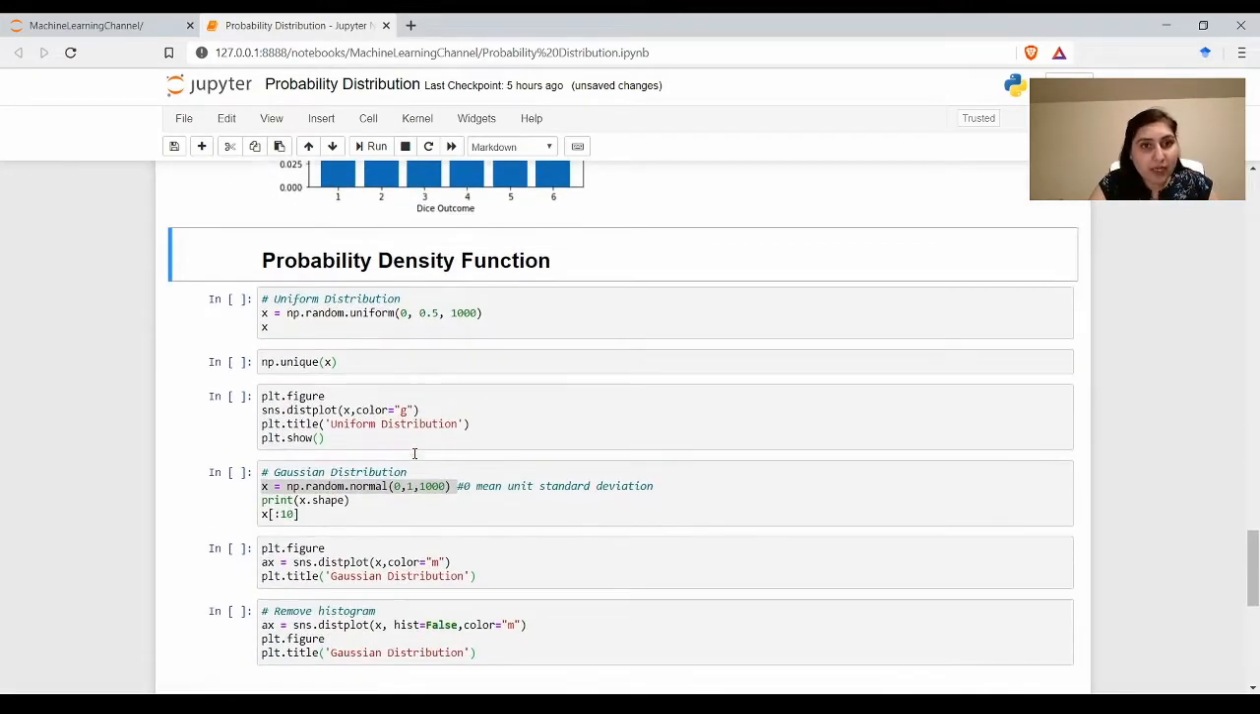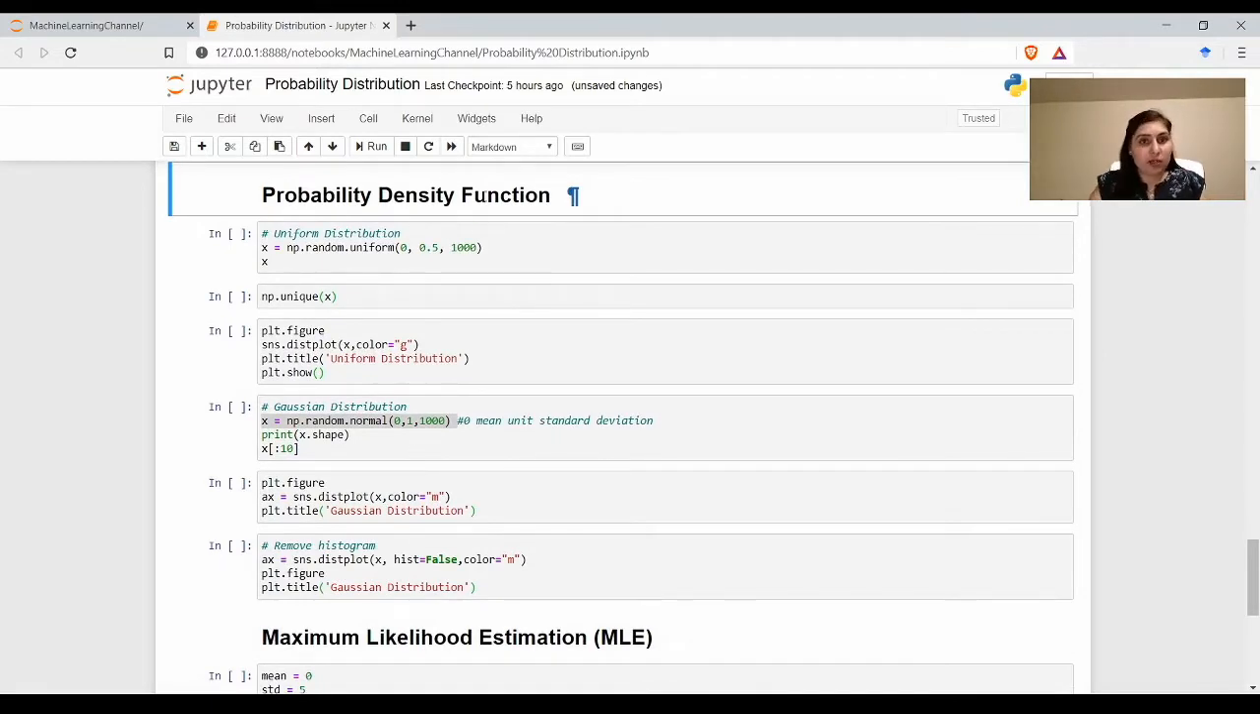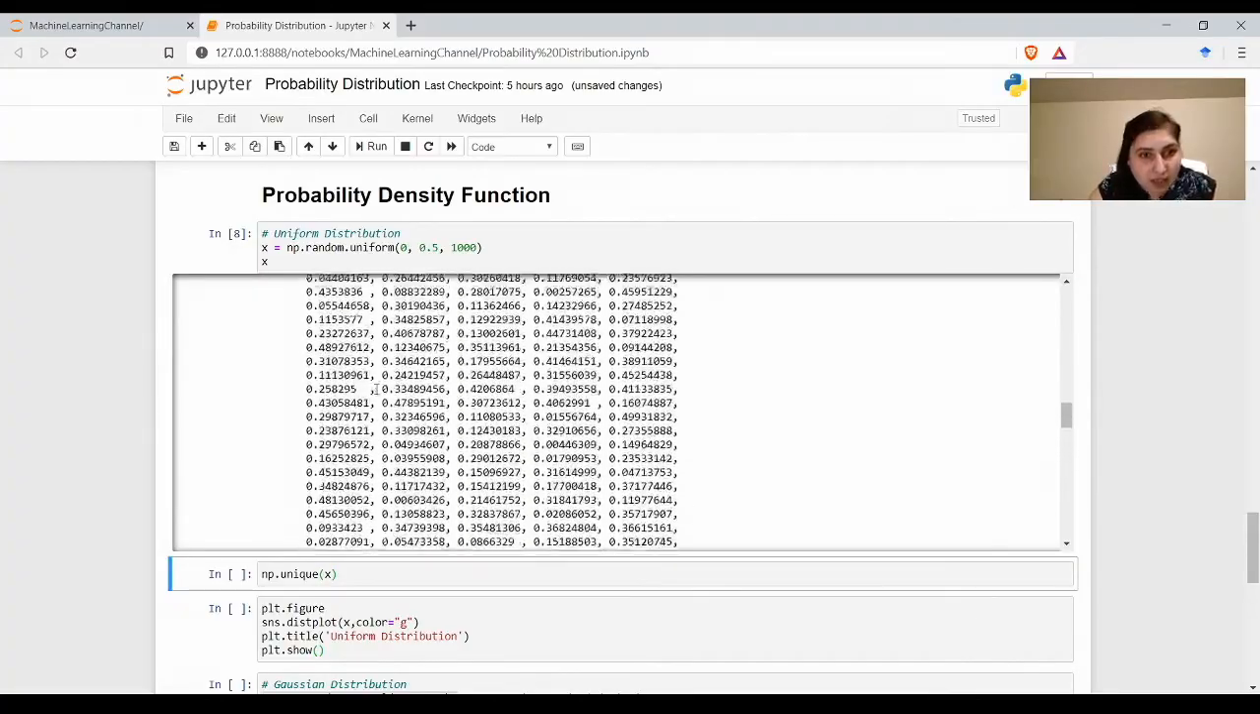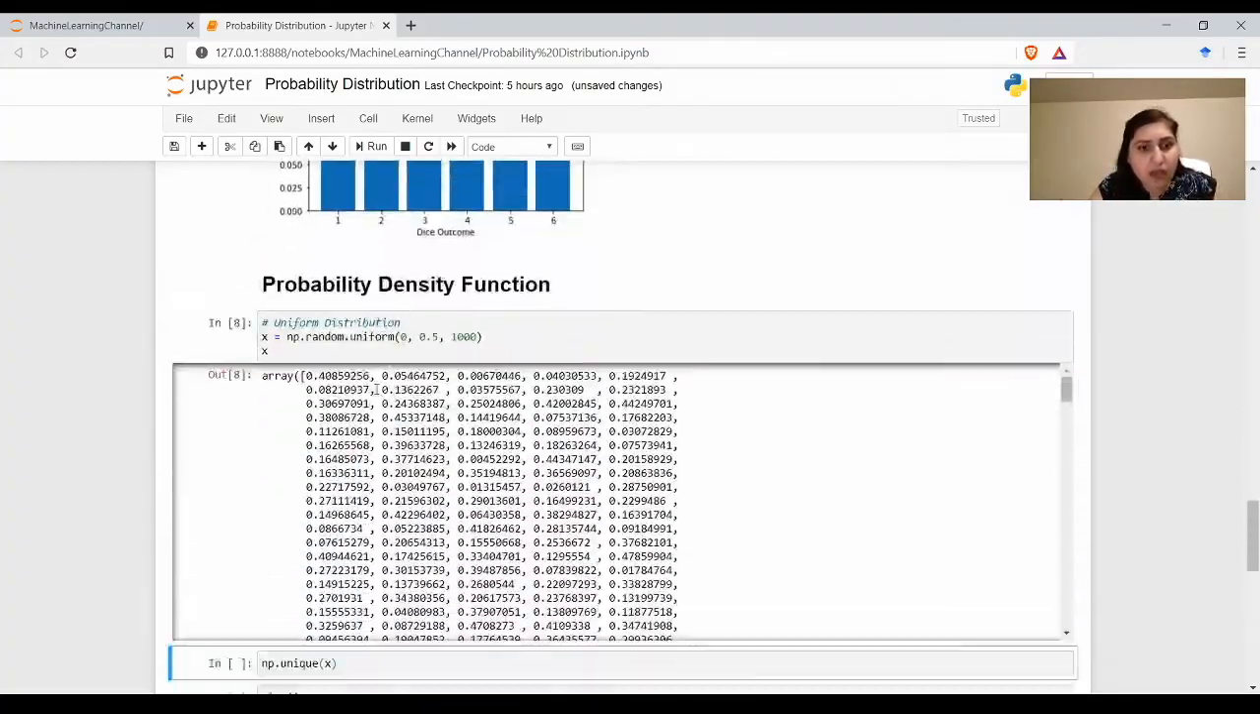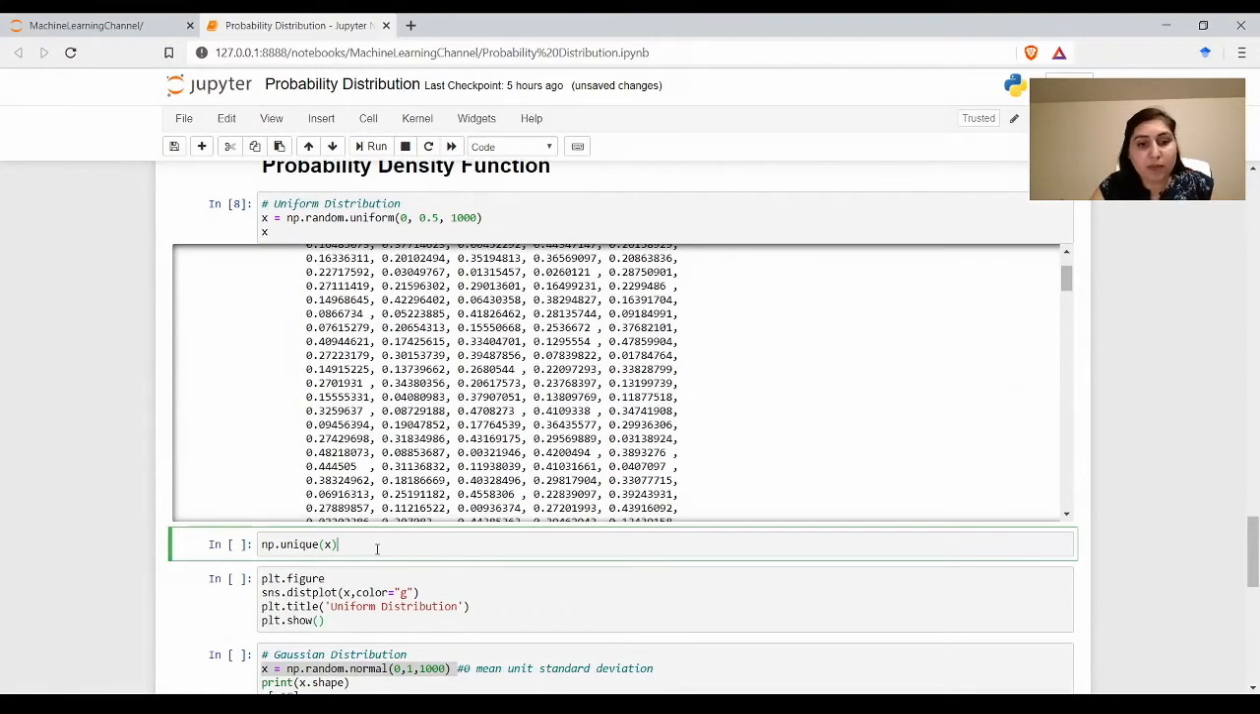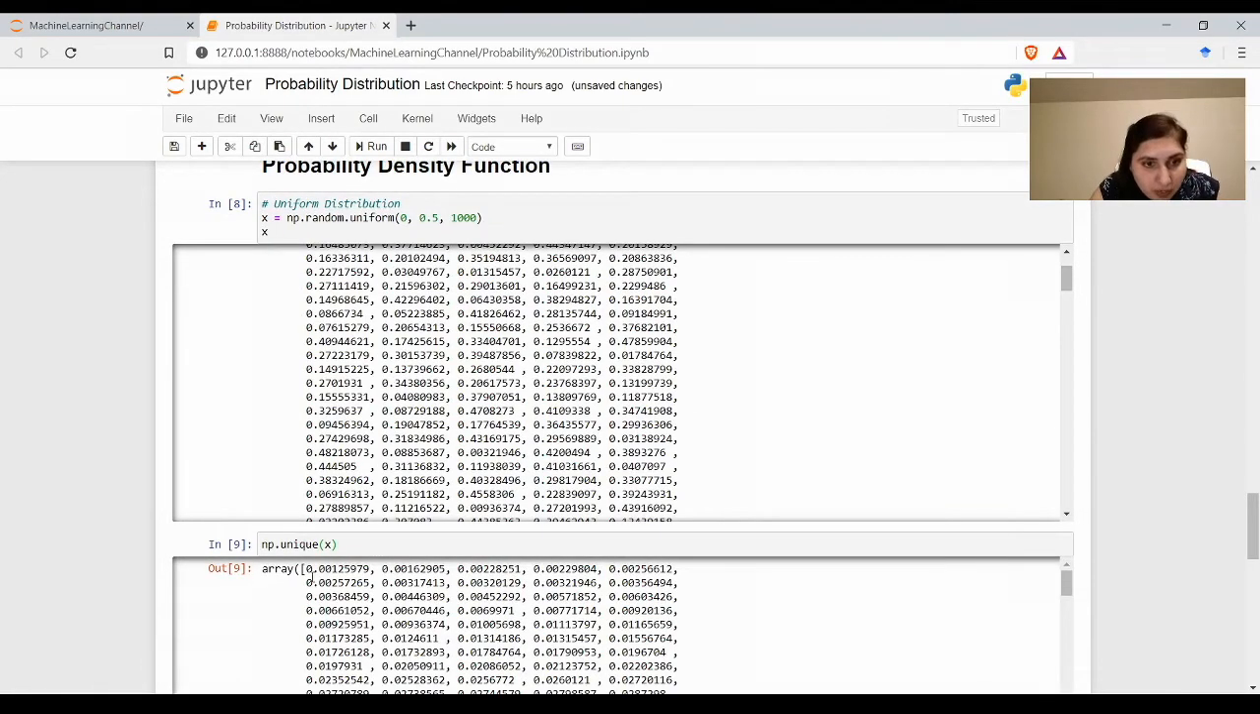Now the second topic is probability density function. As I mentioned earlier, if a variable is continuous, then the probability distribution is called the probability density function. Let us suppose I want 1000 random numbers from a uniform distribution ranging from 0 to 0.5. Then my values are something like this, and it seems the values are very close to each other. We can see that using np.unique(x). So here we can see the interval between consecutive values is very small. That's why we can consider this as a continuous variable.